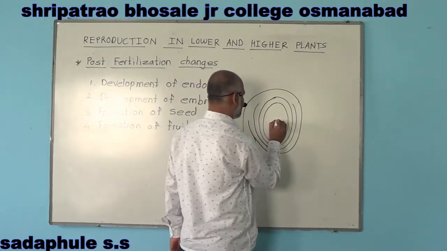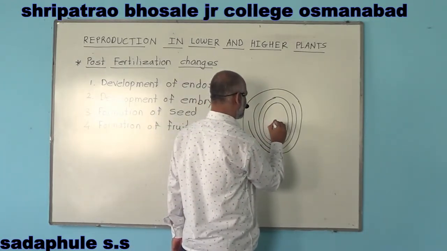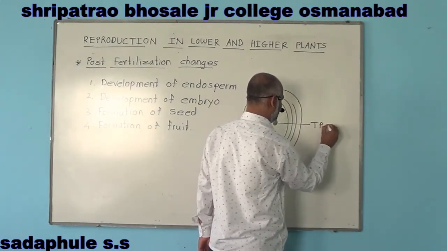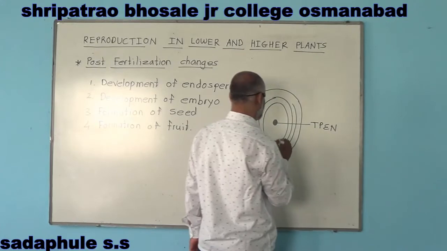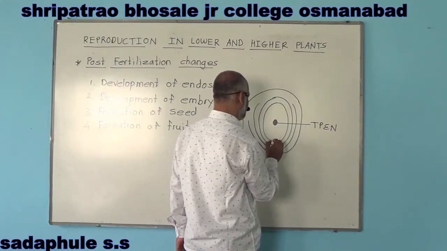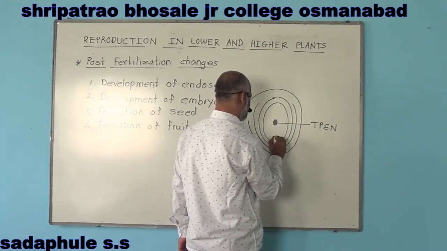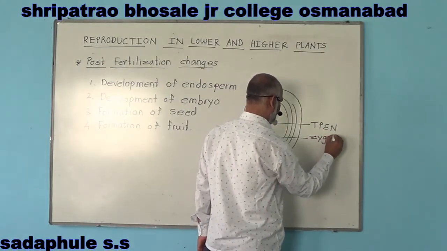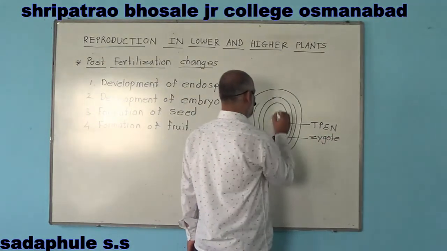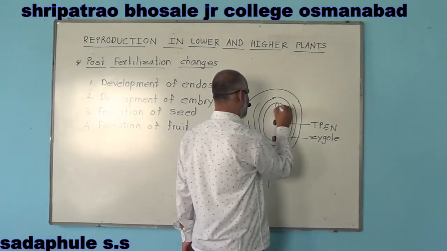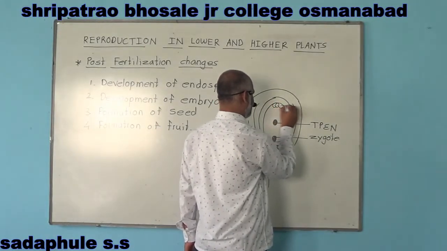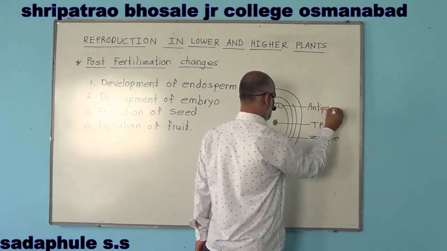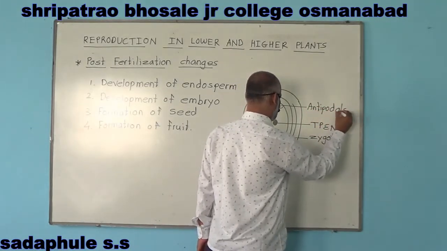Here is the triploid primary endosperm nucleus. Here is the zygote, and here antipodals.